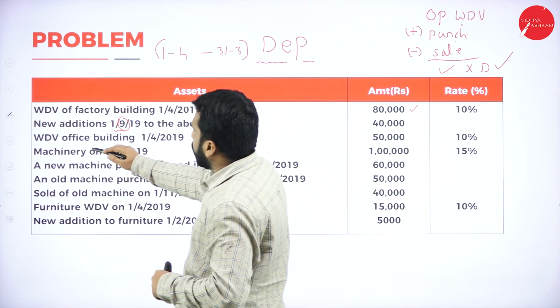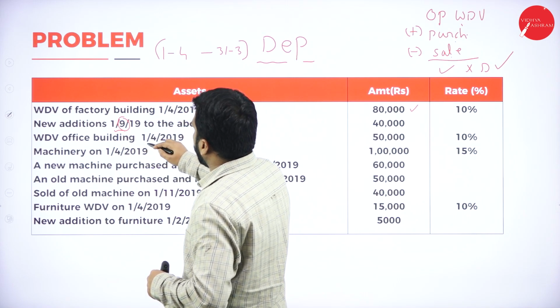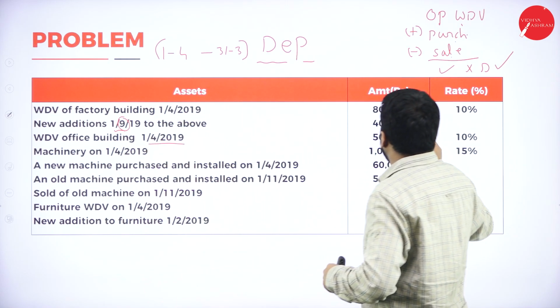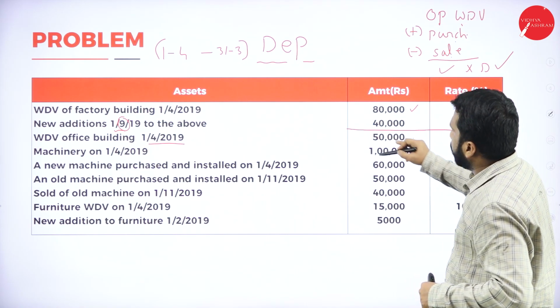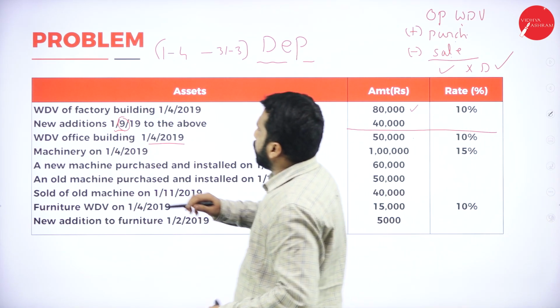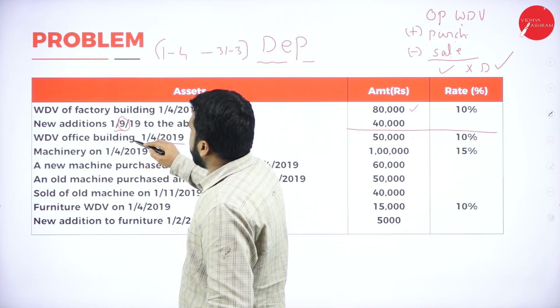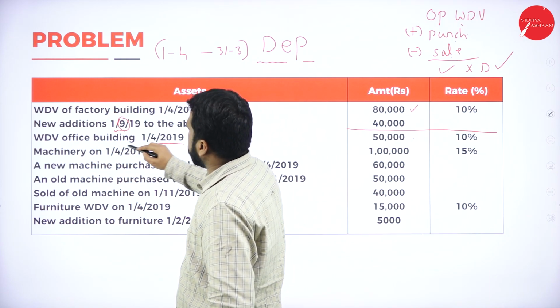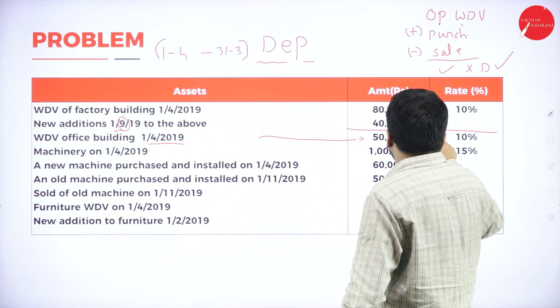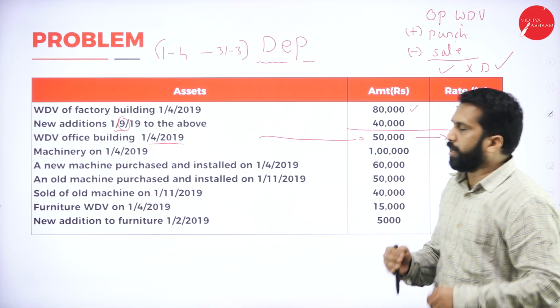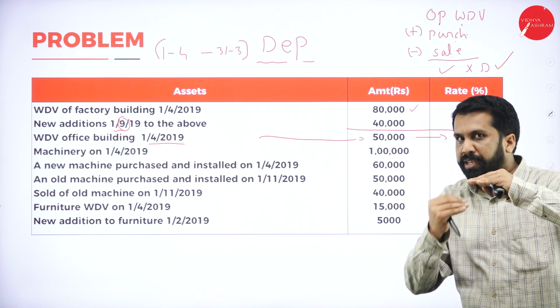Now, WDV of office building on 1/4/2009 is 50,000. See, this is one type of asset, and one more asset is there. WDV of office building. This is a factory building, this one is office building. So how much is it? 50,000 and the percentage is 10%. You have to bifurcate. You have to go one by one. Next.